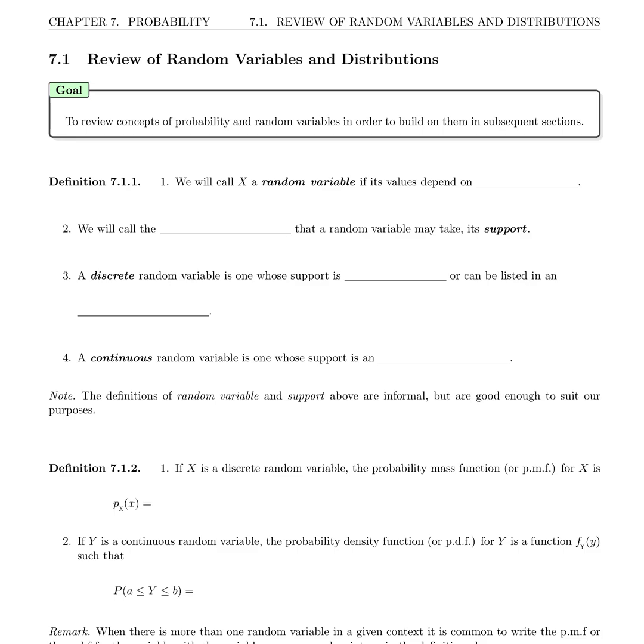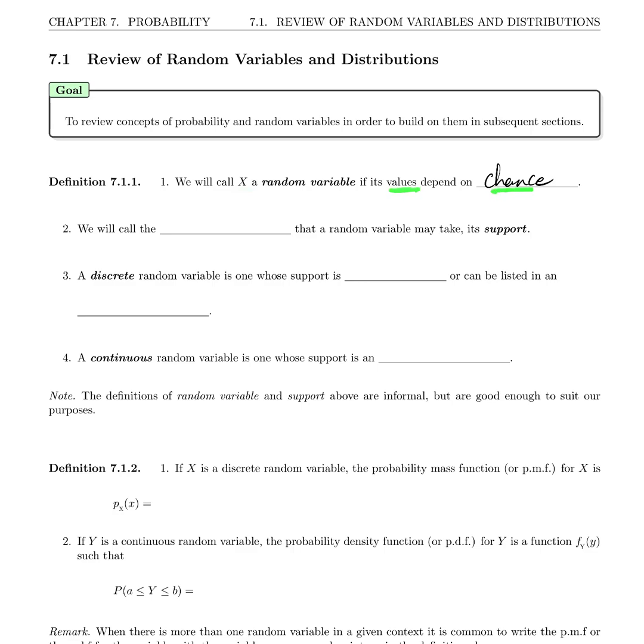We will not do any examples either. We'll just touch on the definitions and propositions quickly to refresh your memory. Definition 7.1.1. We will call X a random variable if its values depend on chance. And please notice that this is a capital X. When we use capital letters, we are going to be referring to random variables, variables whose values are unknown but